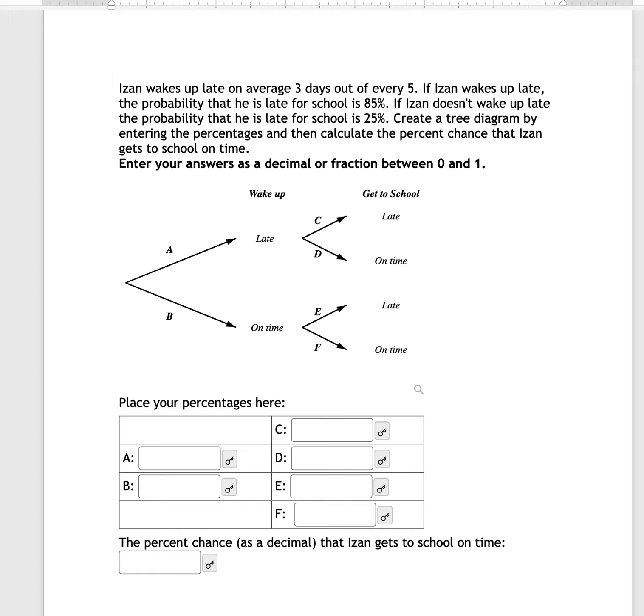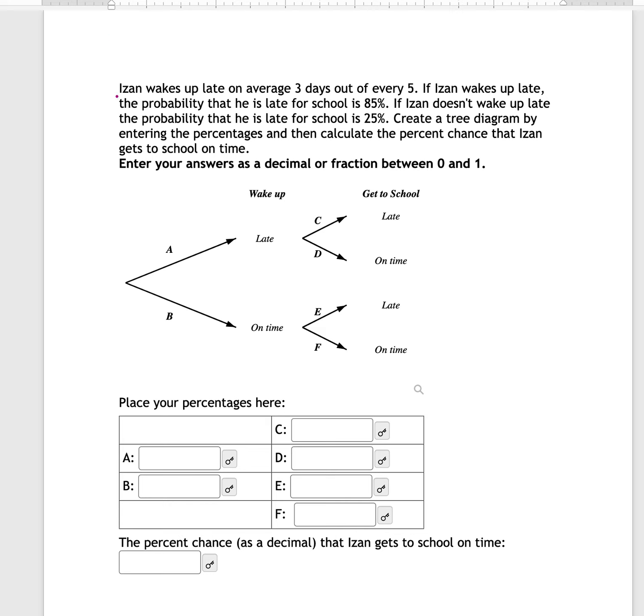Eisen wakes up late on average 3 days out of every 5. If Eisen wakes up late, the probability that he is late for school is 85%. If Eisen doesn't wake up late, the probability that he's late for school is 25%. We're going to create the tree diagram by filling in the probabilities. And then we are going to use that to answer this question down here and find the percent chance that Eisen gets to school on time.